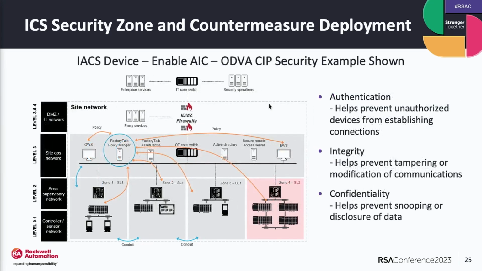Next slide. So the next way you can secure down to the device level is really these more modern devices natively support secure communication protocols. We're showing here an example of the Open Device Vendors Association's SIP security protocol. So this is basically pushing TLS-based communications and DTLS down to the lowest level 0-1 layer devices.